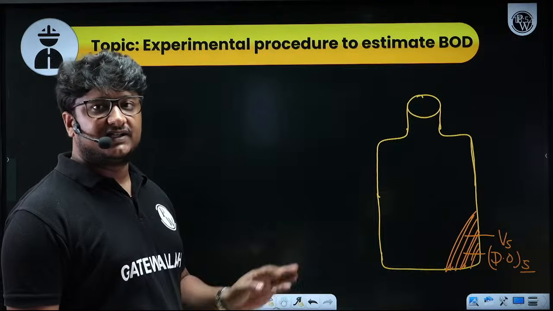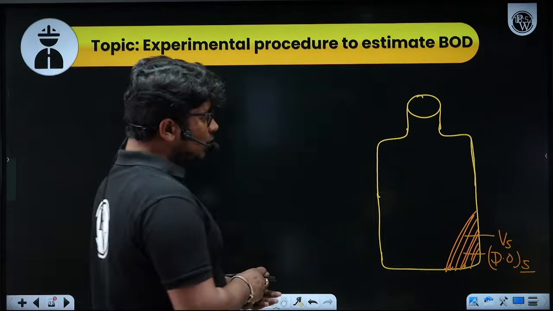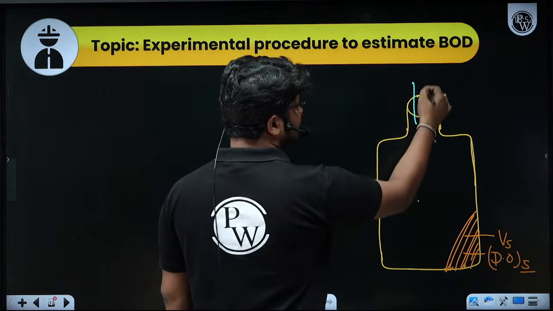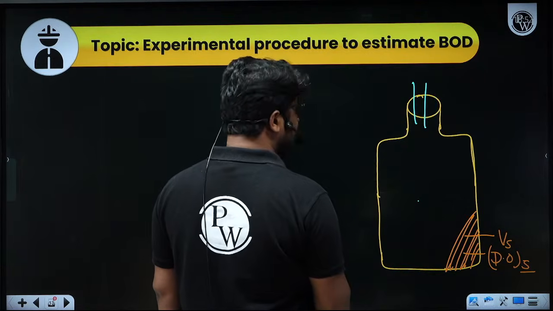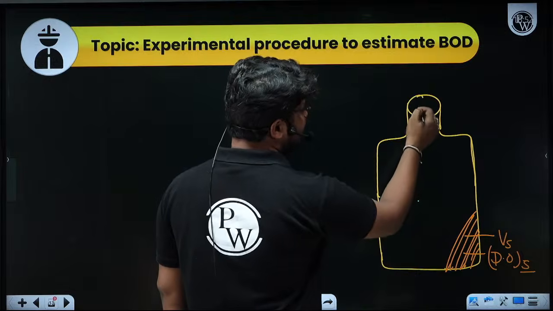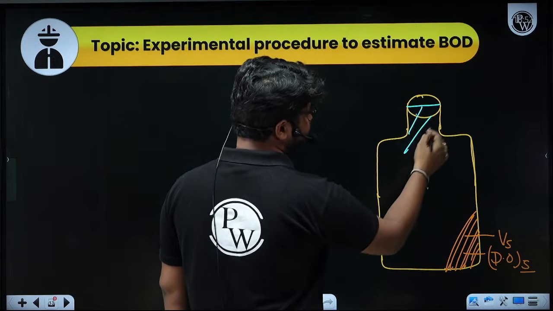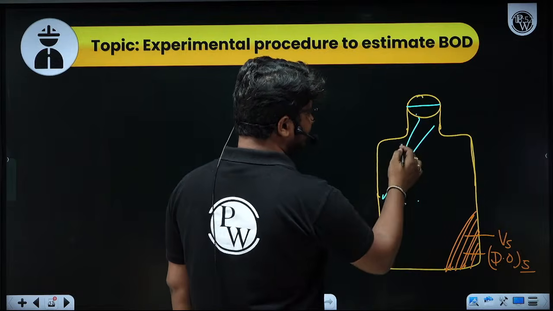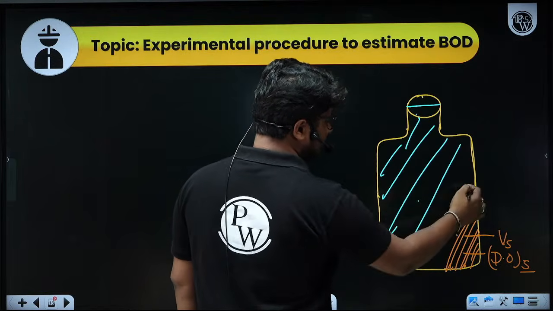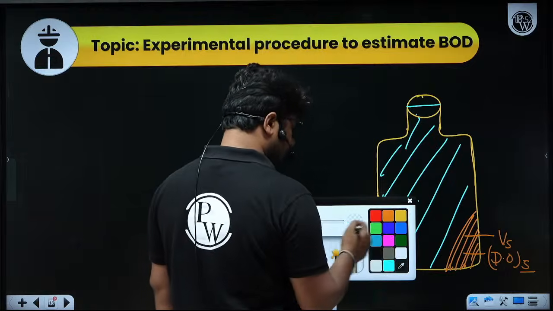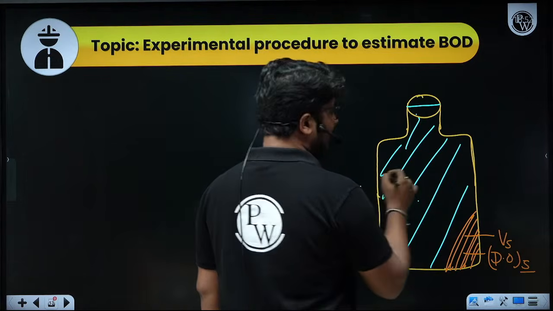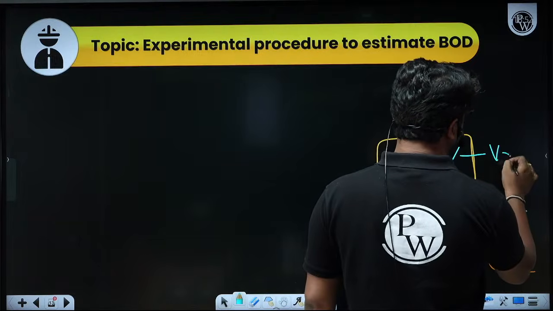So what is the ultimate thing which you can do? What we will do here, we add some distilled water and fill this area up to this. The complete area we have filled with the distilled water. Now it is not a normal distilled water. This distilled water will have volume Vd.